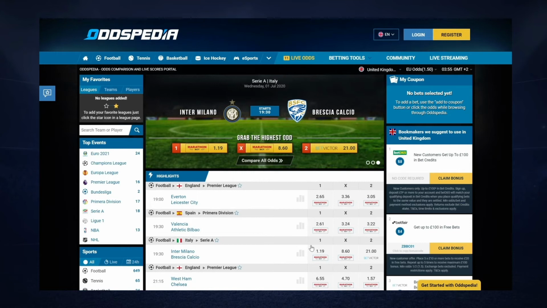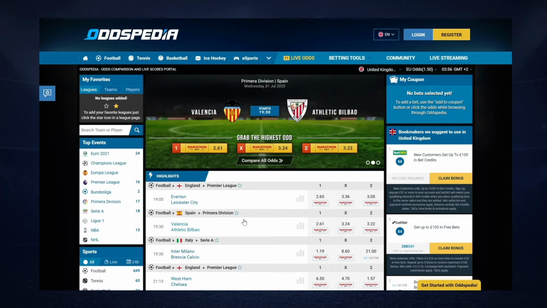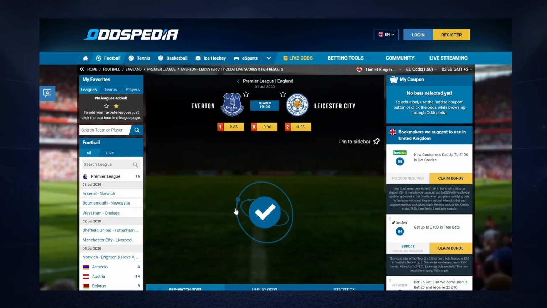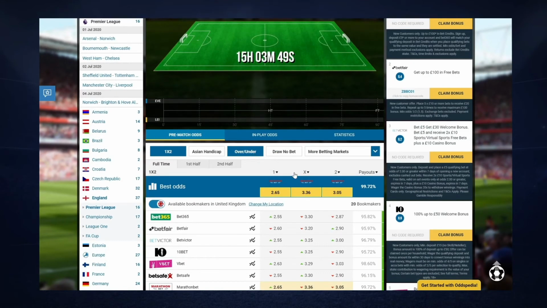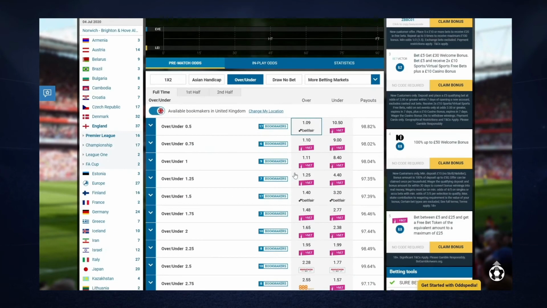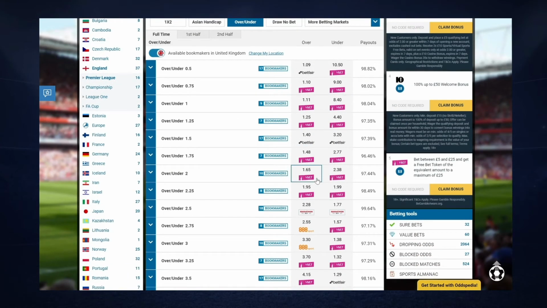So now let's go to our website to find some over and under betting. We will find the highest odds for a certain game. Let's check this Everton-Leicester City, for instance, in the Premier League. We will find all the different markets for this game, but we are interested in the over and under market. Here you will find a number of bookmakers offering you the highest odds for this given market. Let's take a look at the over and under 2.5 goals. As we said, it is the most popular one when we talk about total betting.